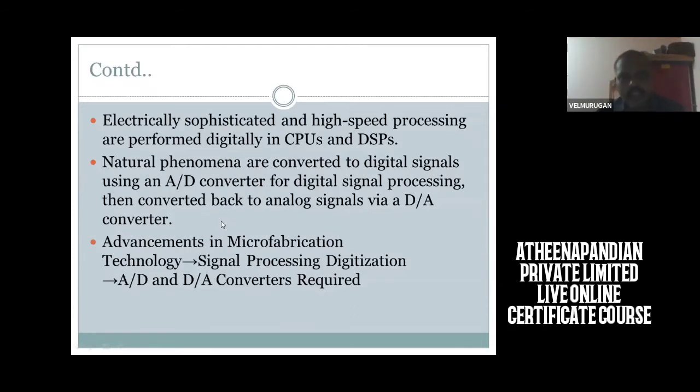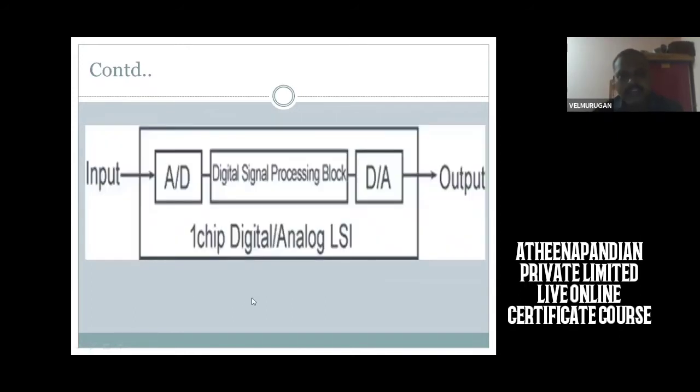Advancements in microfabrication technology and signal processing digitalization brought analog to digital and digital to analog converters. See here, there is input data, processed by an analog to digital converter, then digital signal processing, then a digital to analog converter, then output. It's a chip, digital and analog large scale integration.